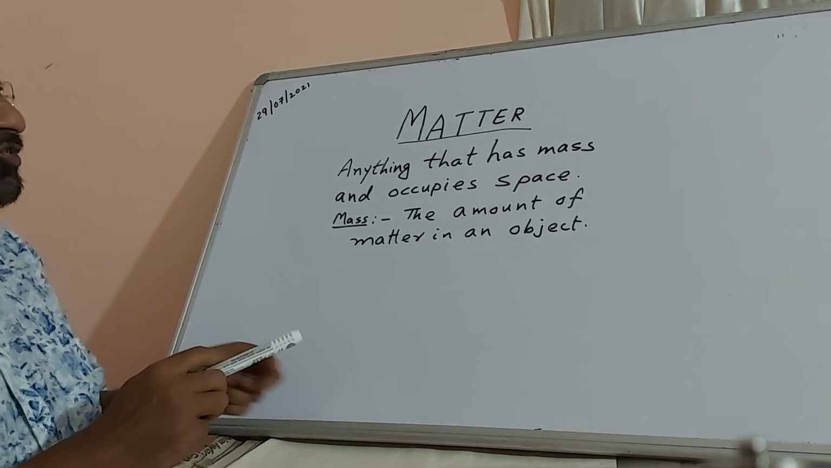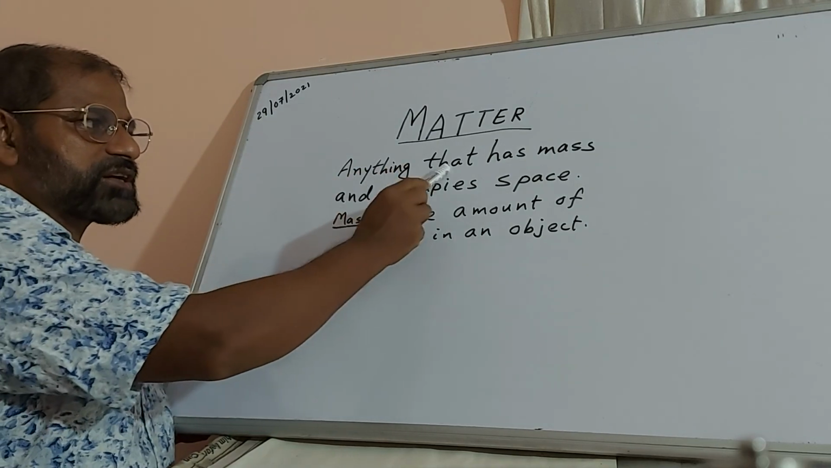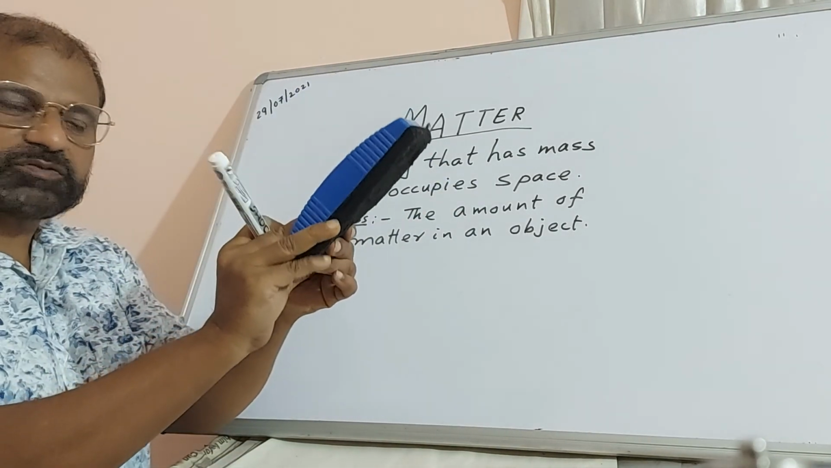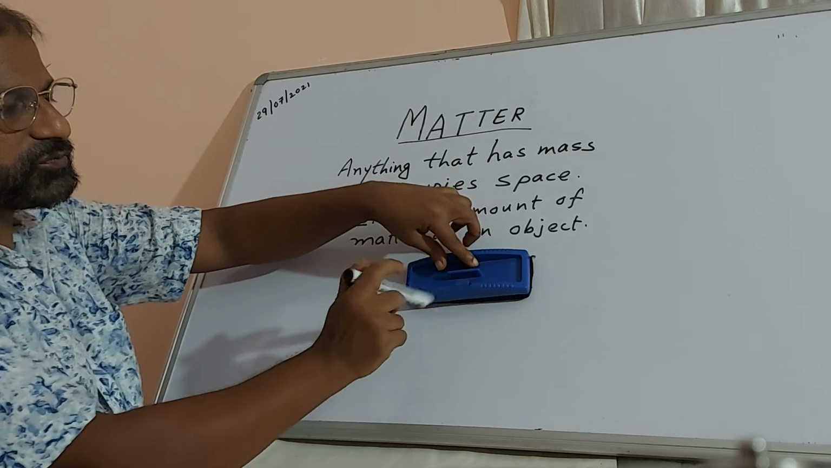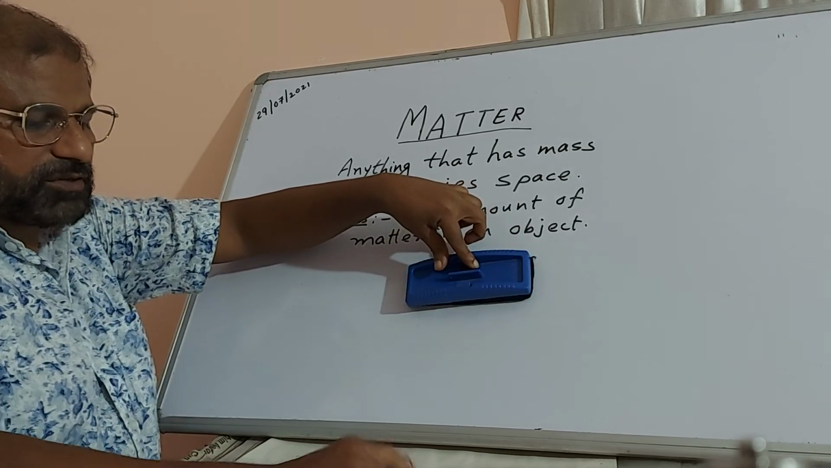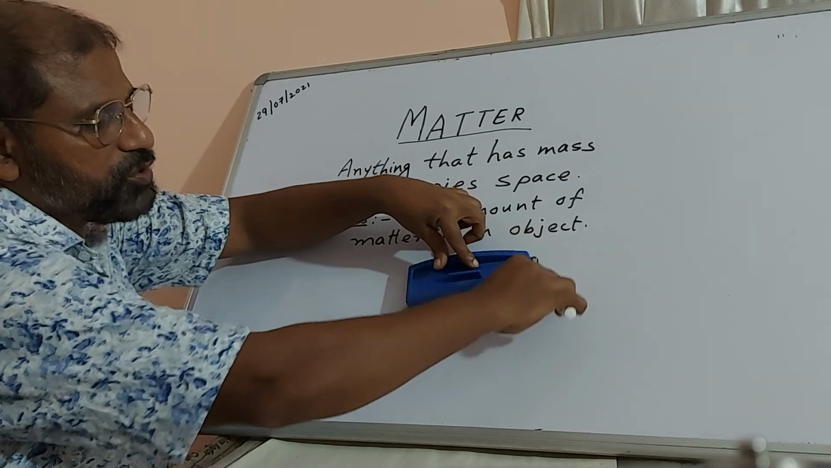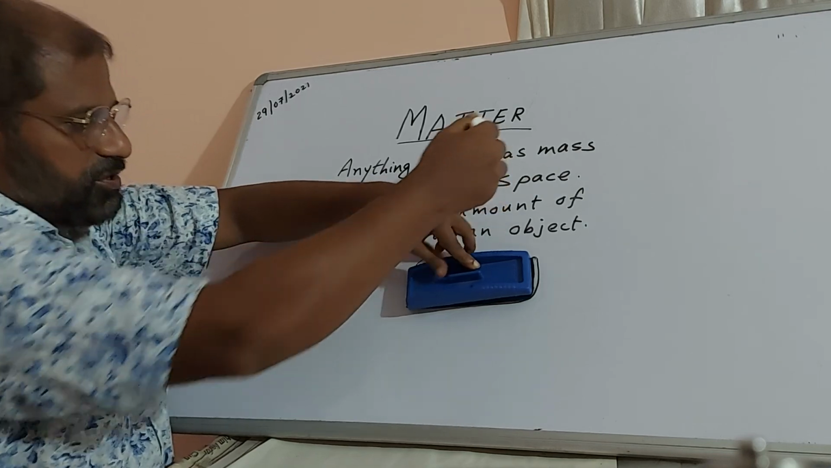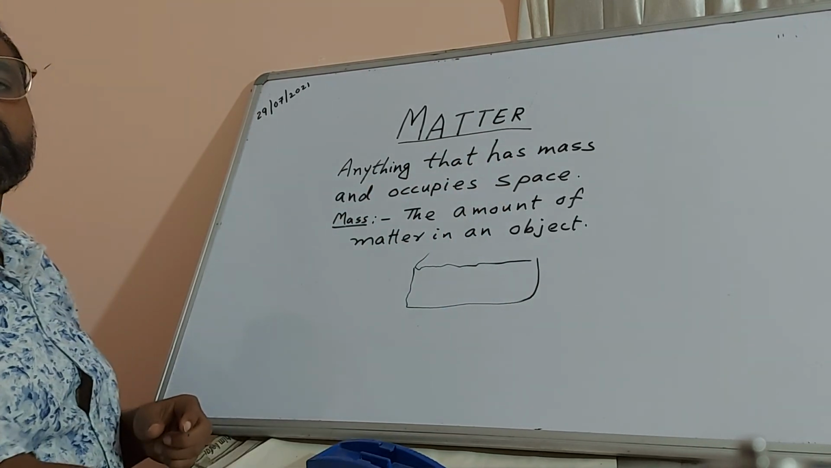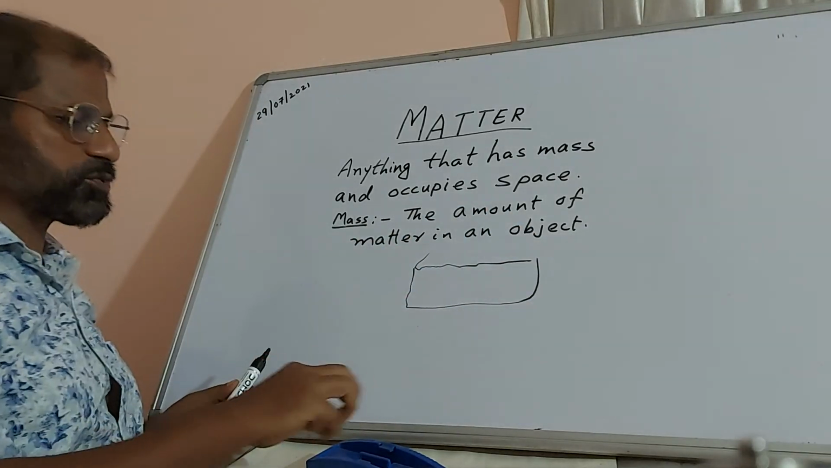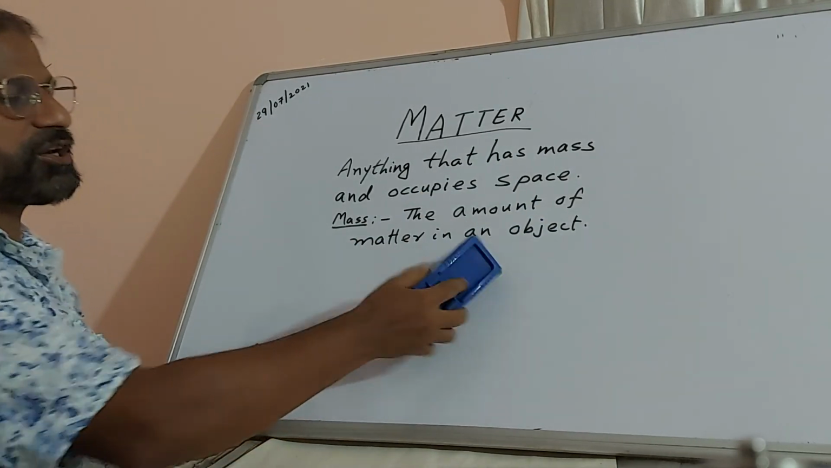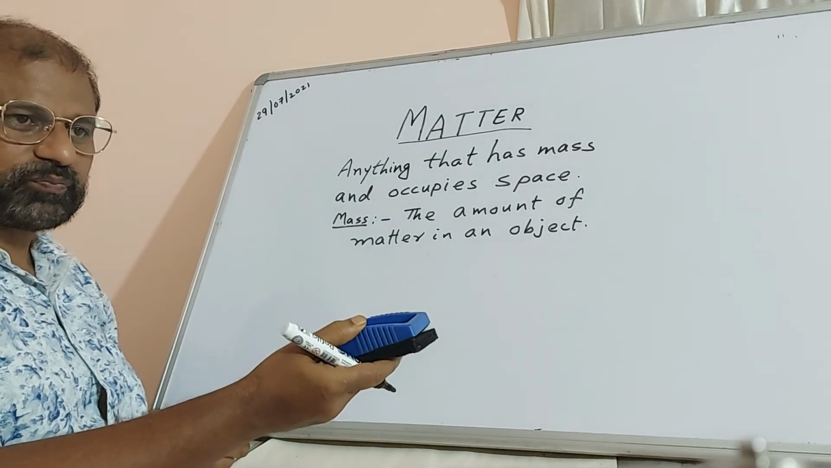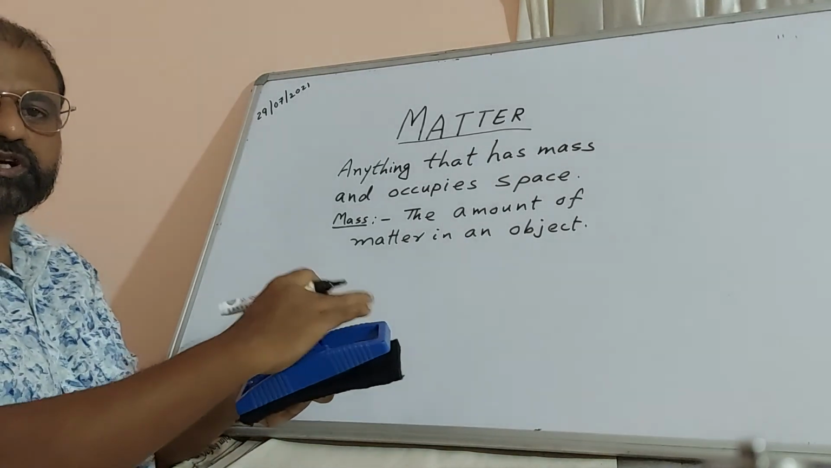Now let's come back to the definition of matter: anything that has mass and occupies space. For example, I take the same duster. You place the duster here. If you make an outline, you will see how much space it occupies. Just a rough sketch. See, this much space it occupies. And if you weigh this, you can say how many grams are there. That means you can measure how much is there.